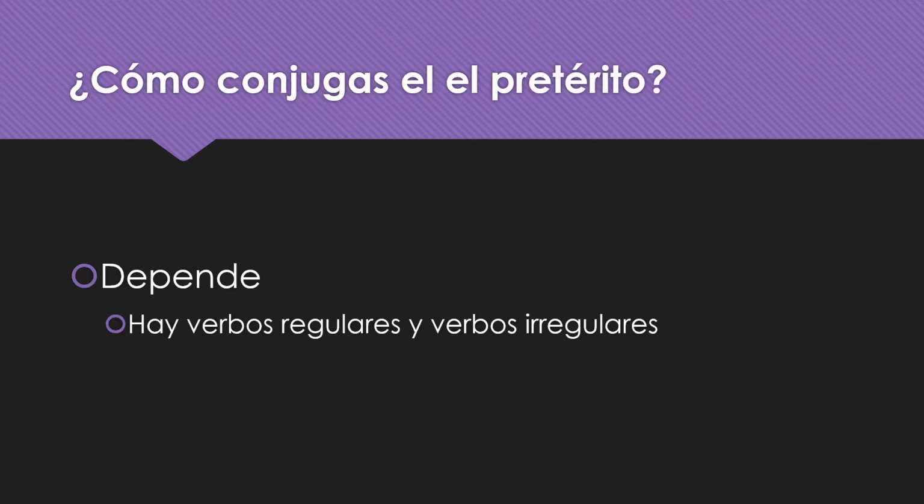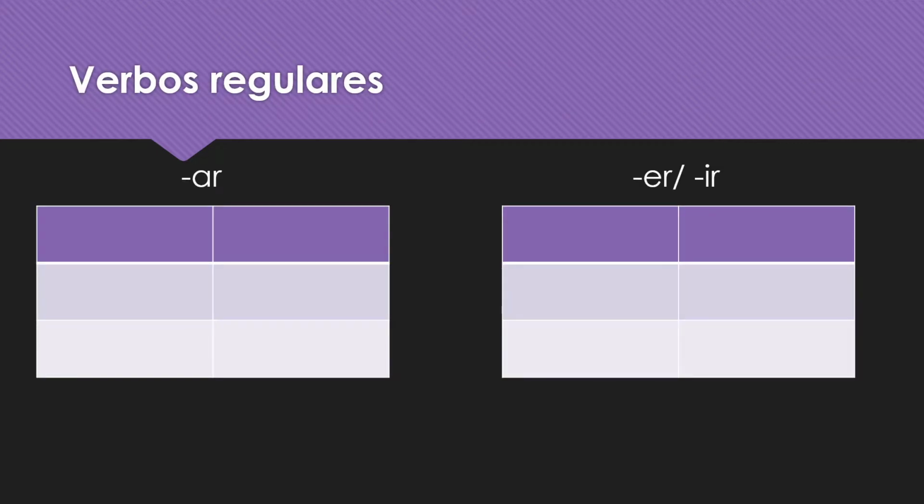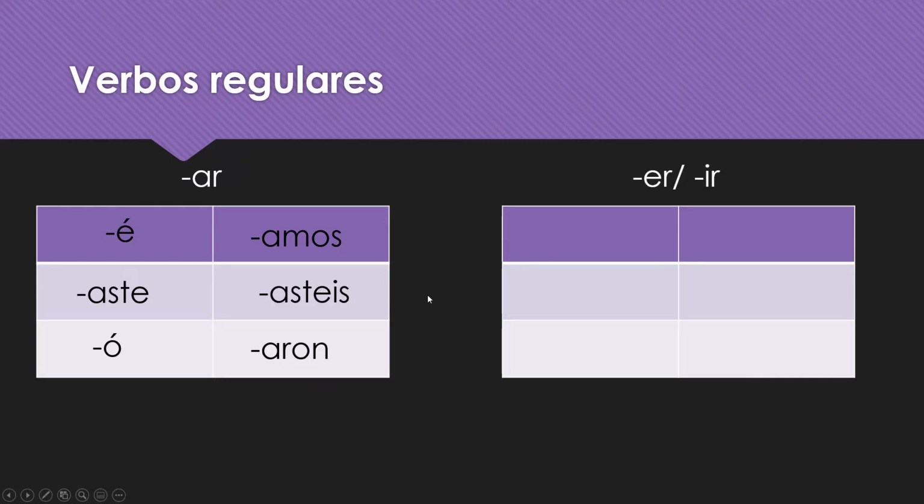All right, ¿cómo conjugas? Pues depende, depends. Hay verbos regulares y verbos irregulares. All right, para los verbos regulares, remember your regular verbs, quita la AR, take off your AR. Para yo, é. Tú, aste. Él, ella, usted, ó. Nosotros, amos. Vosotros, asteis. Ellos, ellas, ustedes, aron. Don't forget your accents on the E and the O.